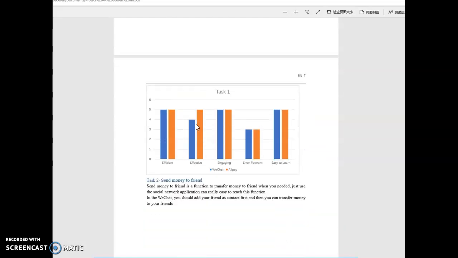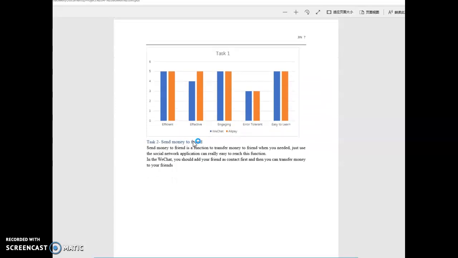So for the effective score, WeChat and Alipay got the same score on the others, only the effective one. WeChat will be more complex than Alipay, so I prefer to use Alipay.